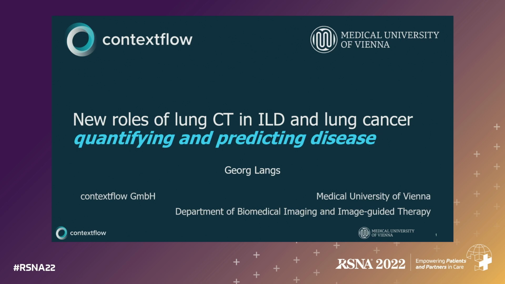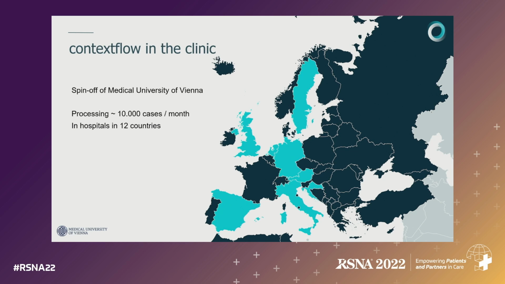A few words about contextflow. We are a spin-off of the Medical University of Vienna, focusing on deep learning methods to analyze chest CT data, focusing on the lung right now. We are installed across Europe. That's a little bit out of date, so we are now in 12 countries, including France, Belgium and Switzerland. And Denmark joined very lately to the places where our software is installed. We are processing about 10,000 cases each month as part of clinical routine, where users use the software to understand better what's happening in these cases.